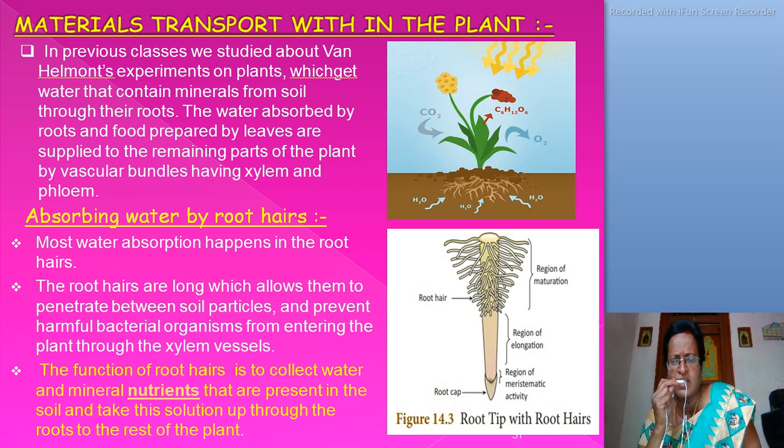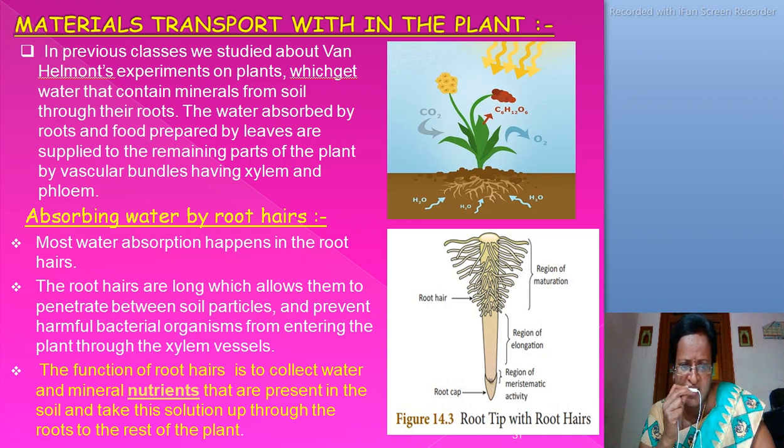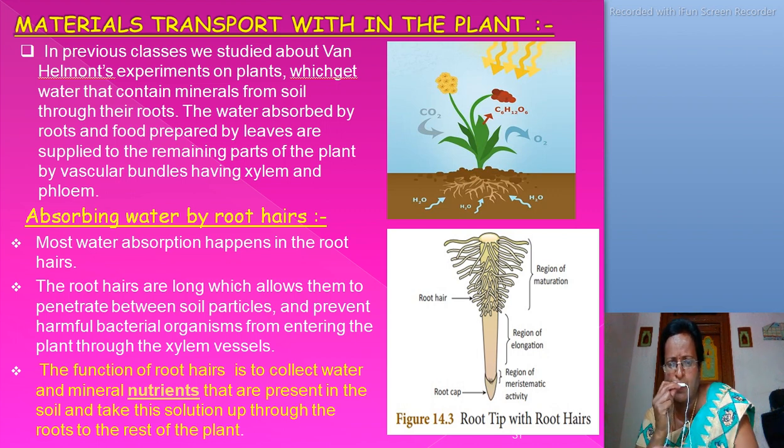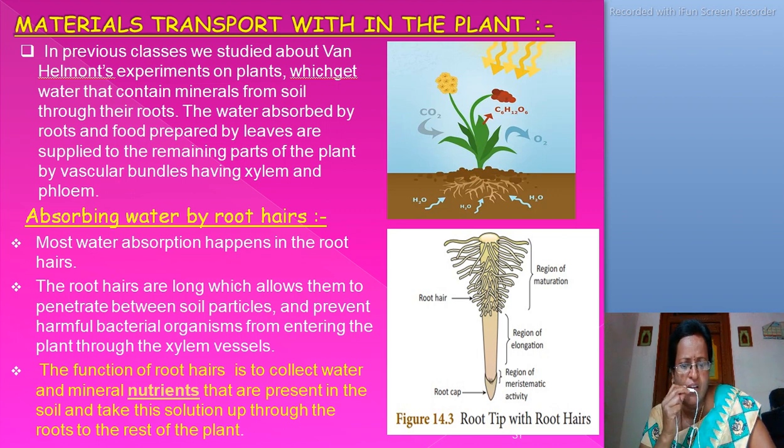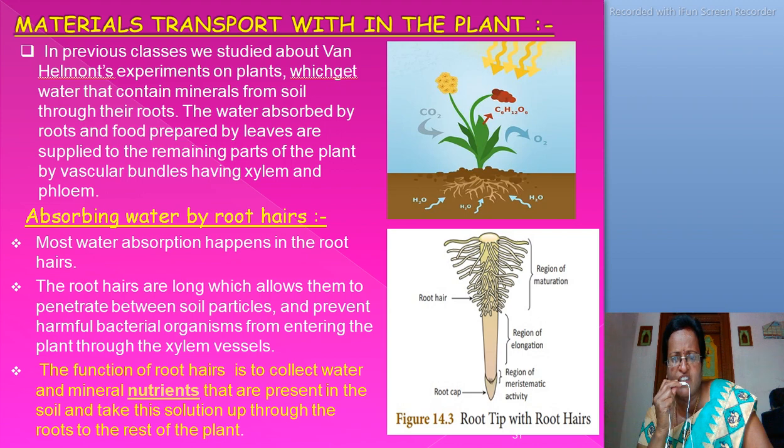Absorbing water by root hairs. Most water absorption happens in the root hairs. The root hairs are long, which allows them to penetrate between the soil particles and prevent harmful bacteria and organisms from entering the plant through the xylem vessels. The function of root hairs, as the picture shows, is to collect water and mineral nutrients present in the soil and take this solution up through the roots to the rest of the plant.